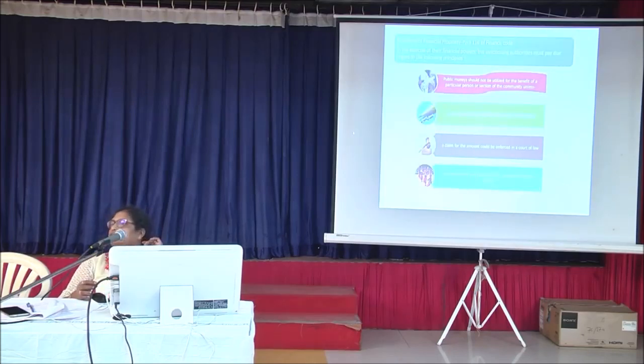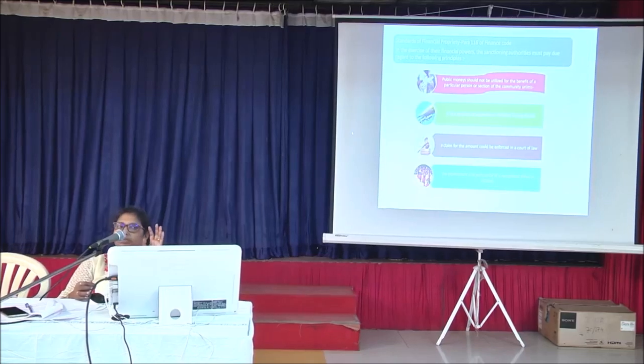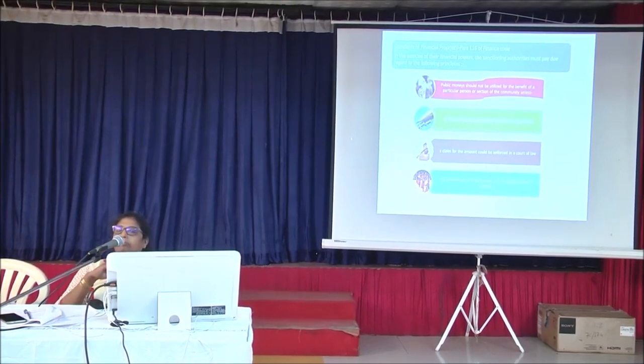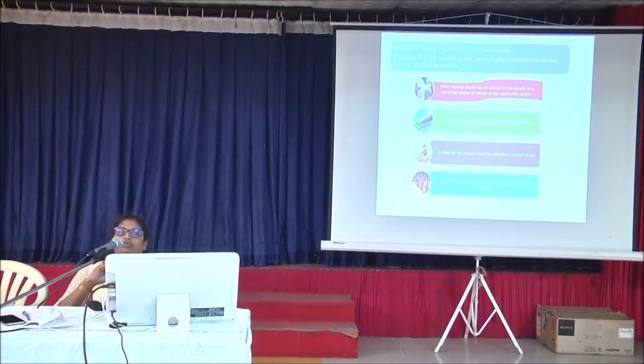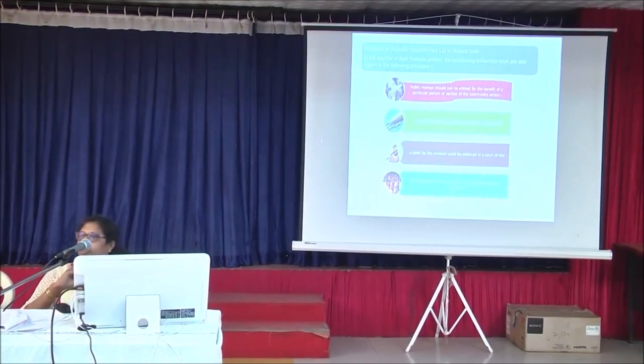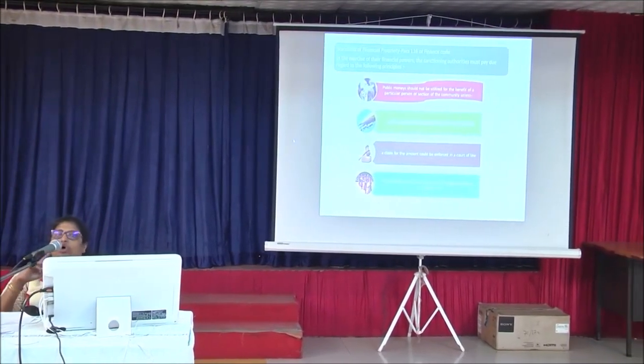So what is financial propriety? As per para 116 of the Finance Code, in the exercise of their financial powers, the sanctioning authorities must pay due regard to the following principles. Public money should not be utilized for the benefit of a particular person or section or community.